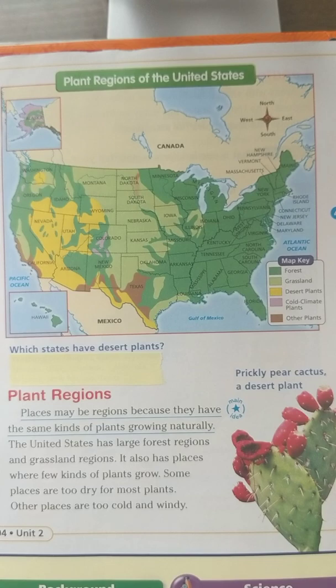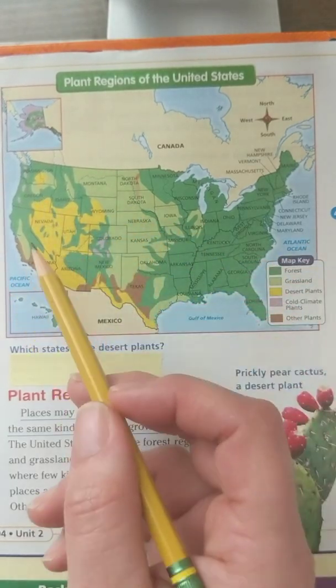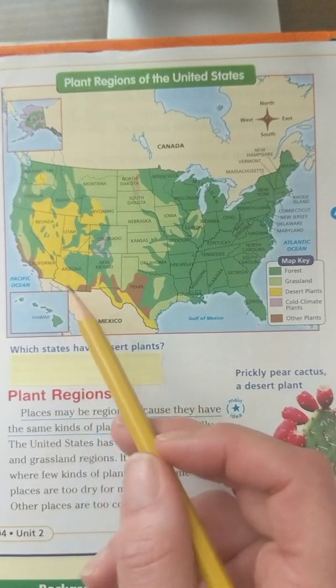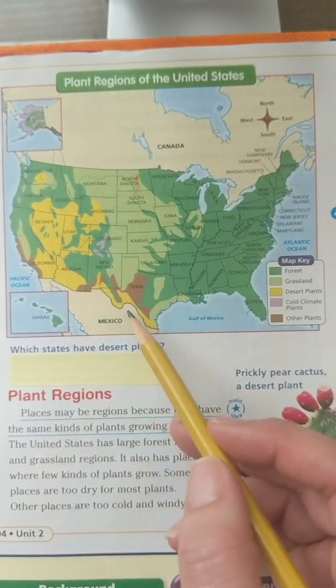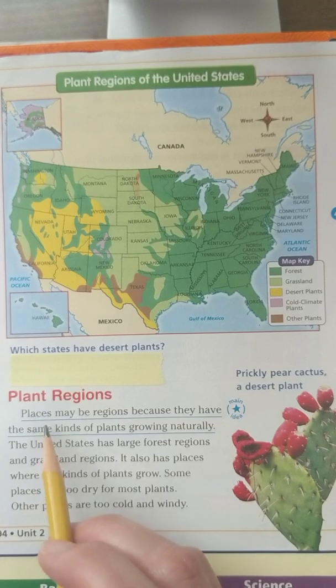Okay, which states have desert plants? So you should have said states like Wyoming, Idaho, Oregon, Nevada, Utah, California, Arizona, New Mexico, and Texas. Lots of states have desert type plants. Okay, let's read the paragraph. Get your finger on, ready to follow.